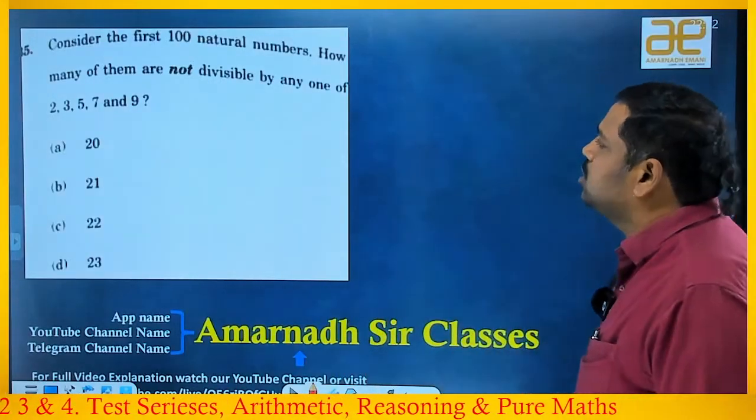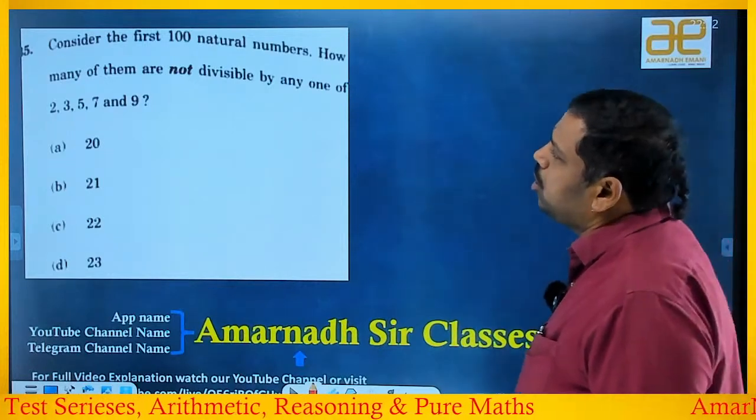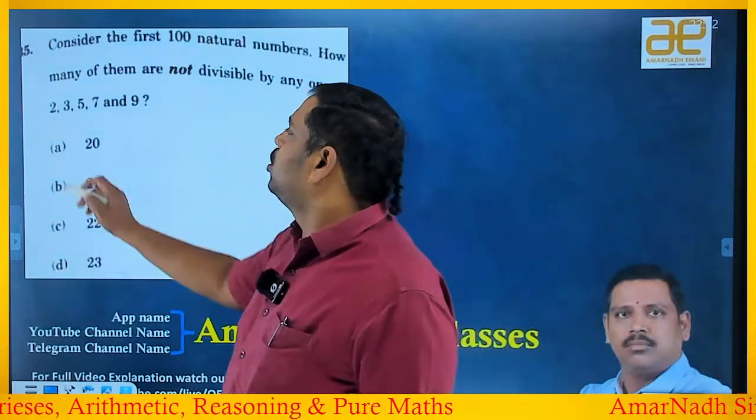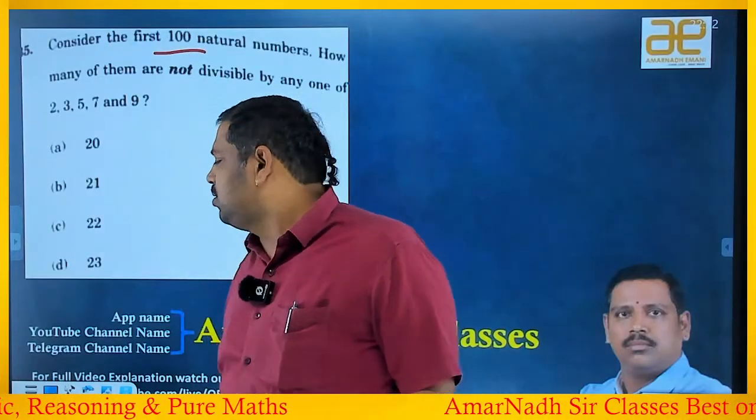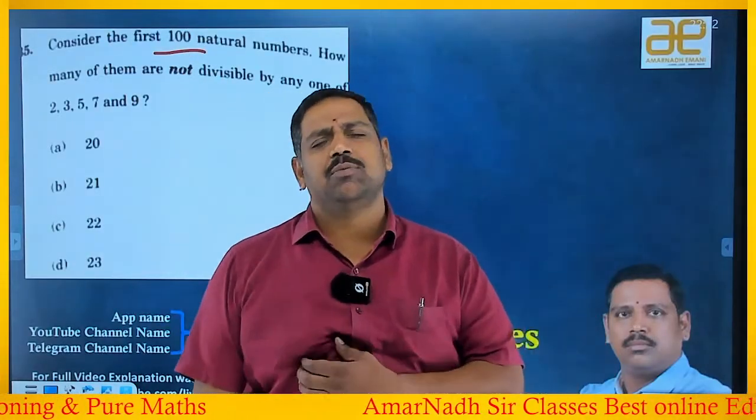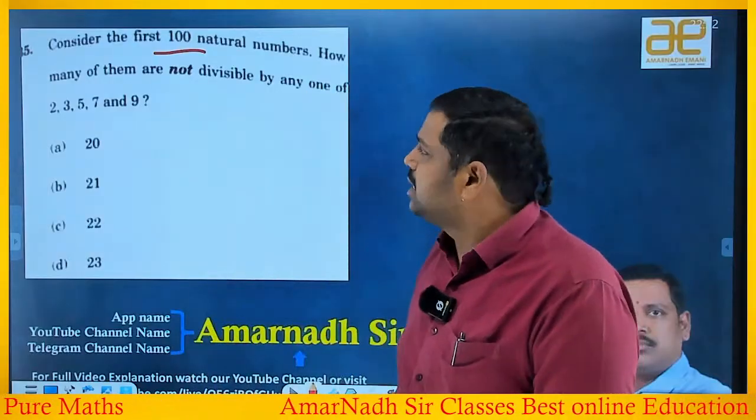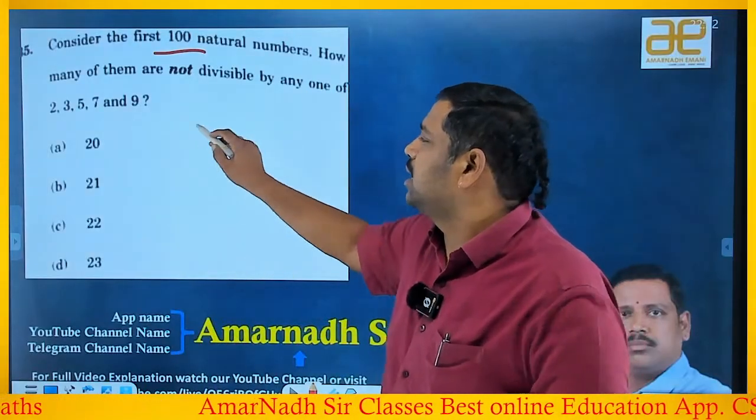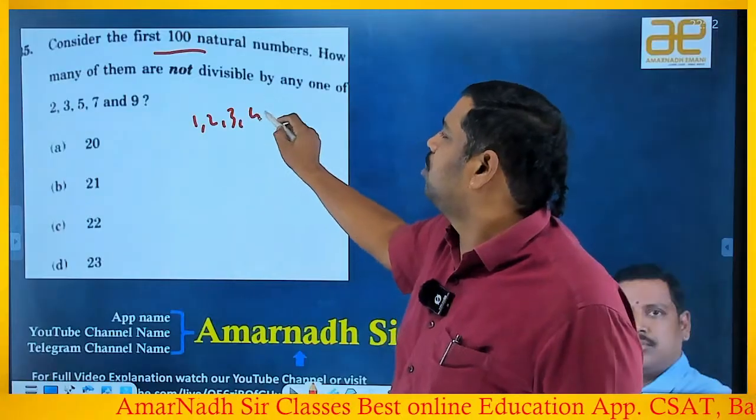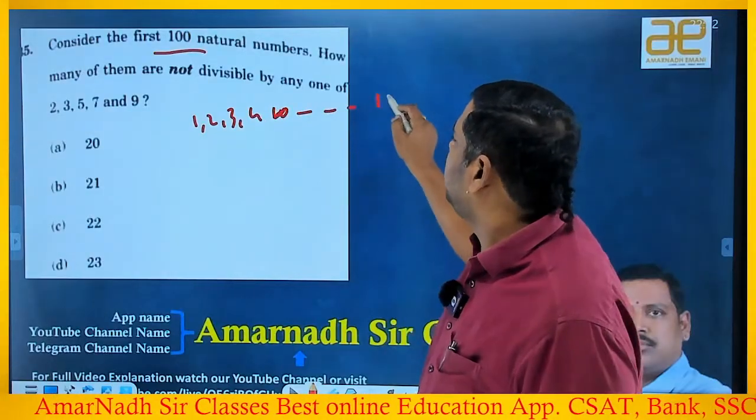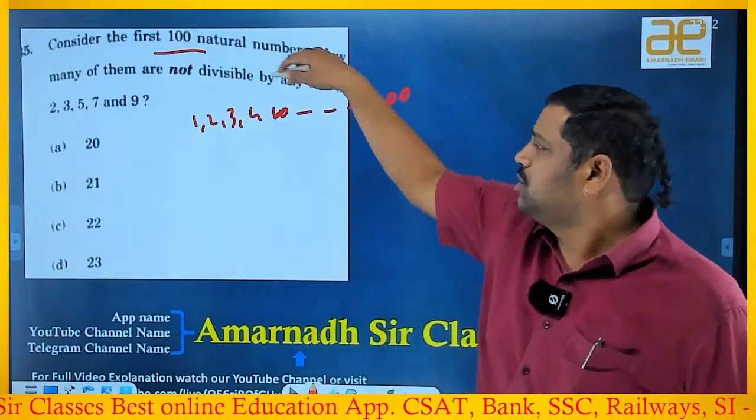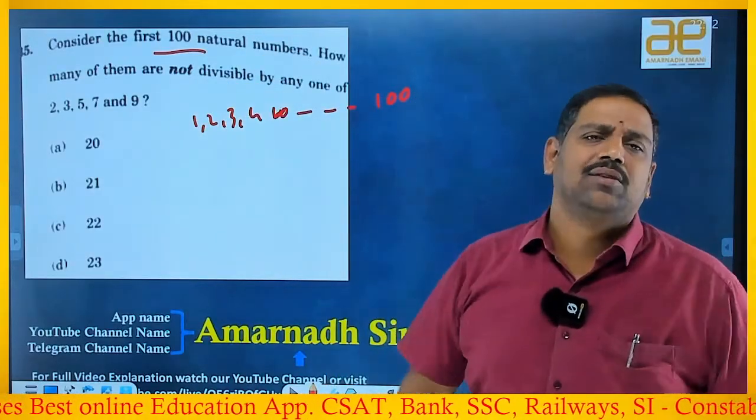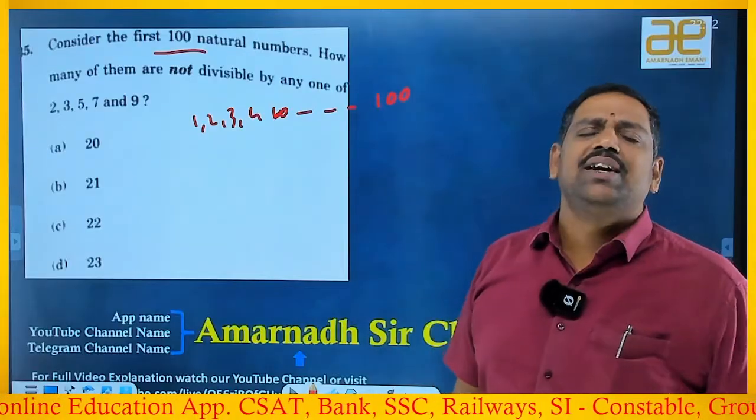Consider the first 100 natural numbers. How many of them are not divisible by any of the numbers 2, 3, 5, 7 and 9? In the first 100 natural numbers, students will start getting irritated about the question because they will start thinking, is it divisible by, 1, 2, 3, 4 and up to 100. Is it divisible by 2 or not, 3 or not, 5 or not, 7 or not? They will start thinking it. Then it is a waste of time.